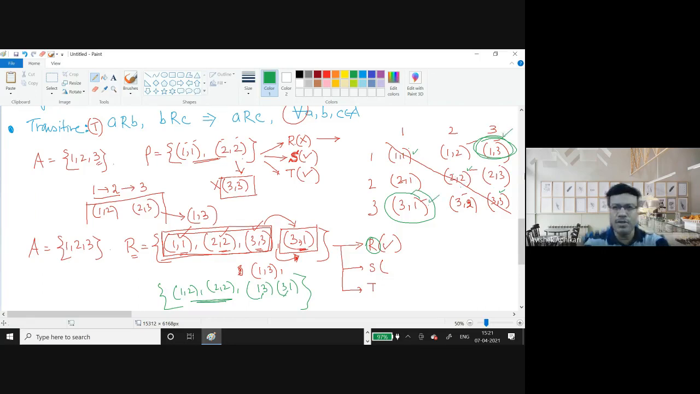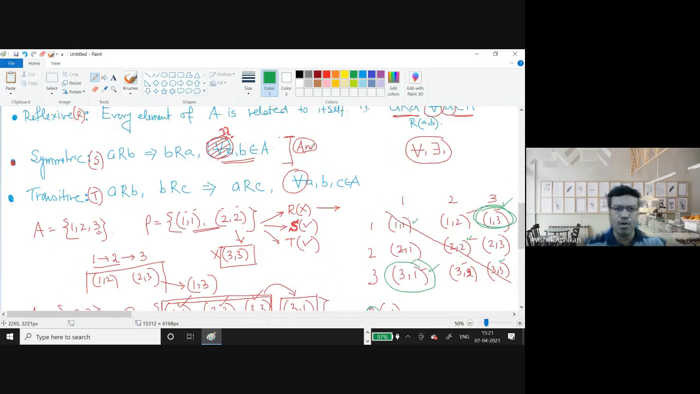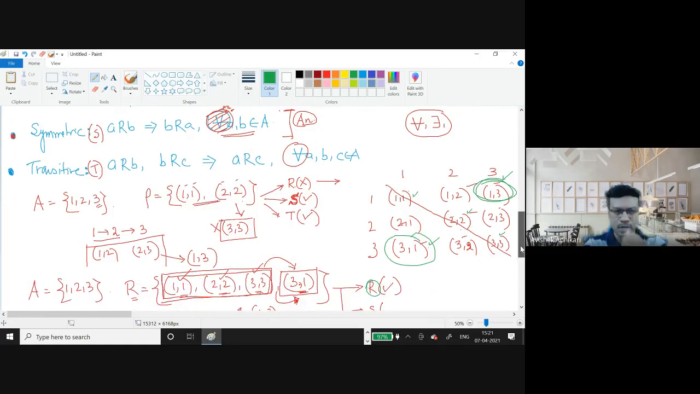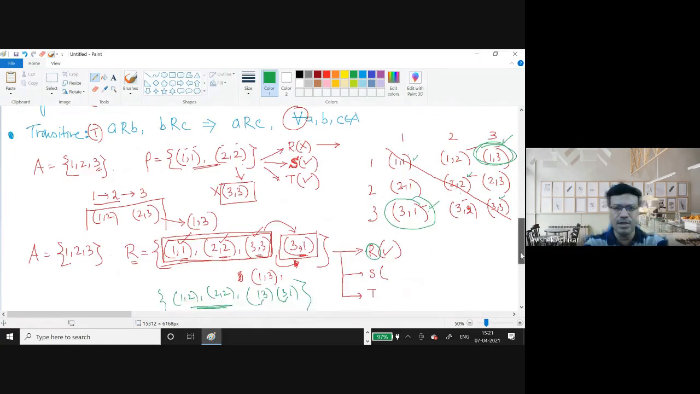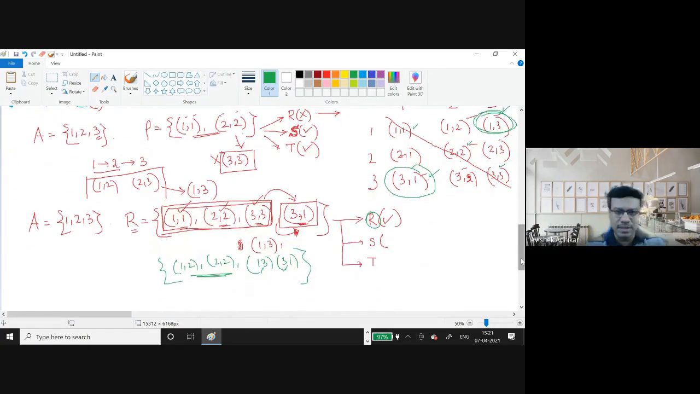Since I have not written for all, if I had written for all, then suddenly you could not see much, or you would be left with this 3 comma 3. You have to carry also this 3 comma 3. But here I have just mentioned a comma b belongs to A. Okay, similarly for transitive one also, you can see, is it transitive?